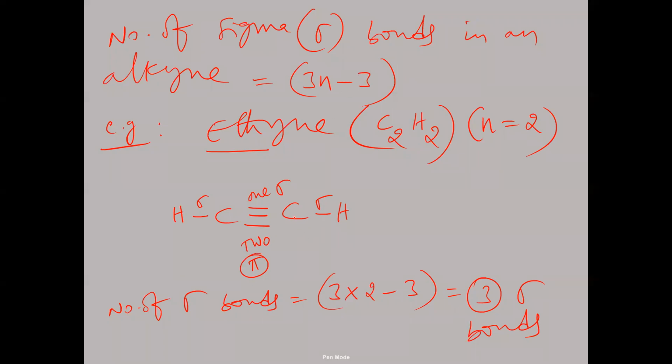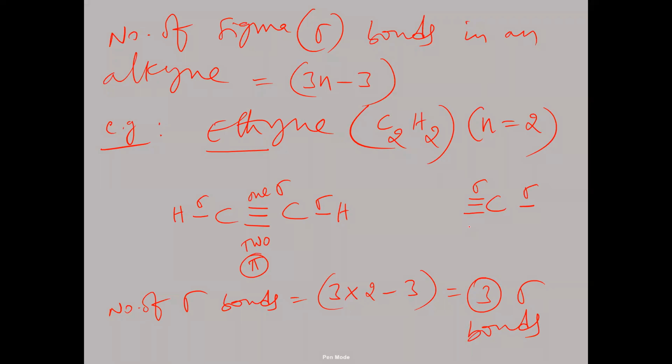In this case, see, this carbon has a triple bond on one side and a single bond on the other side. This is a sigma bond, and this is a sigma bond. How many pi bonds here? 2 pi bonds and 1 sigma bond, right? Now, if a carbon has 2 sigma bonds around it and 2 pi bonds, that carbon is an sp hybridized carbon. What is the type of hybridization here? sp hybridization.